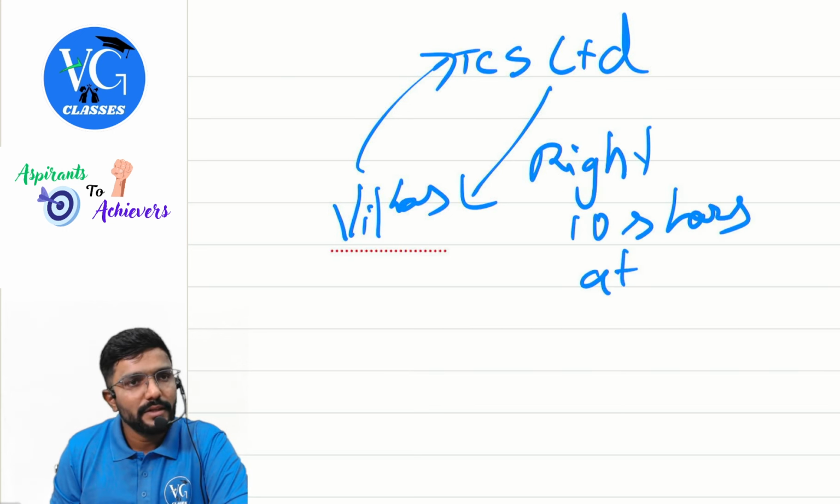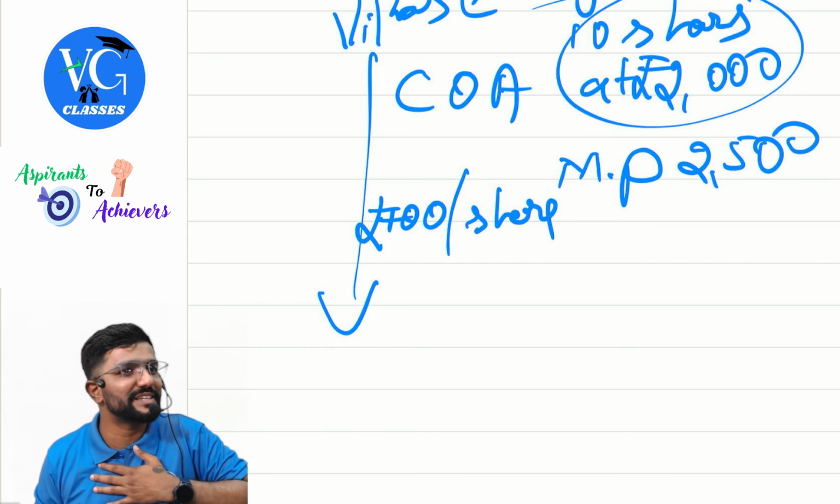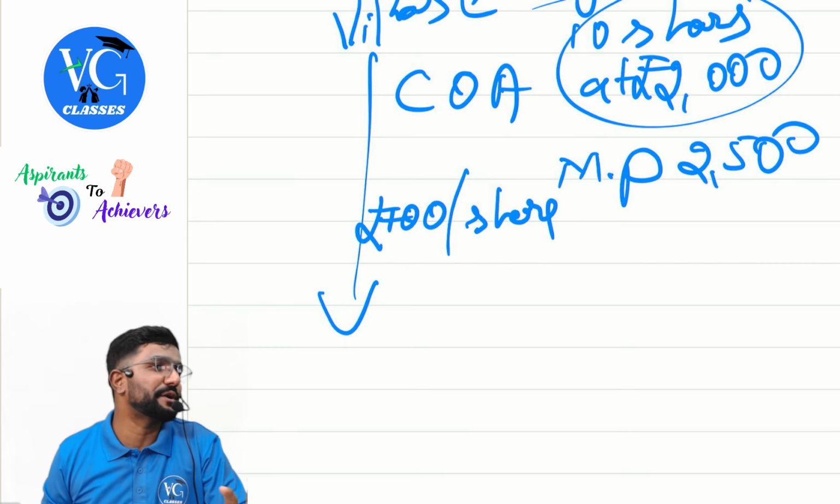Now, I already have shares in TCS. I thought, let me not use this right. I am selling this right to you. I sold this right to you for 100 rupees per share. For the sale of the right, is it taxable for me? Yes, 100 rupees. No cost, because I have not incurred any cost to purchase this right. Straight away the sale value is 100 rupees.